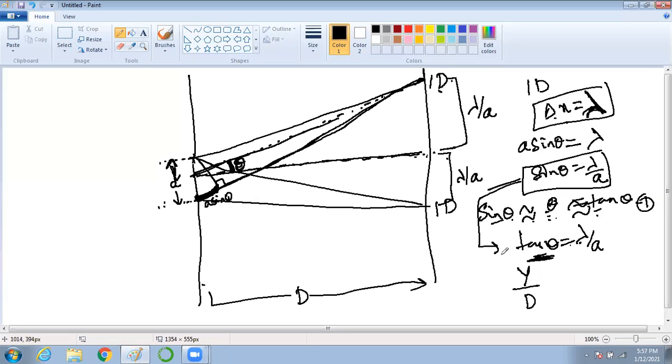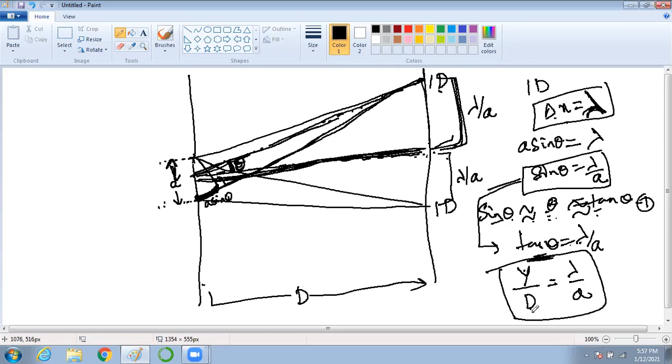Yes or no? What was tan theta? This figure, remember, this part is y. The length is how much? What is the distance between the slit and the screen? D or not? So tan theta is perpendicular by base, so y by D. So y by D is equal to lambda by A. Am I correct? And what is your y? Your y becomes D lambda by A.